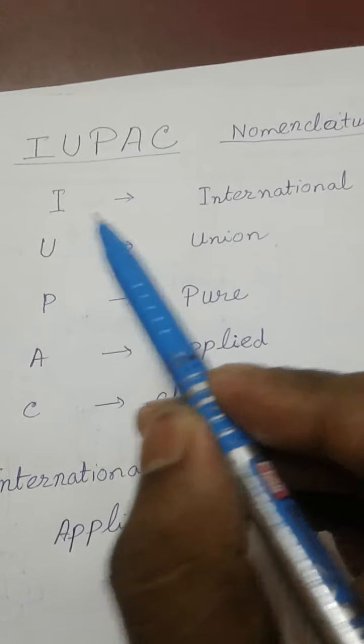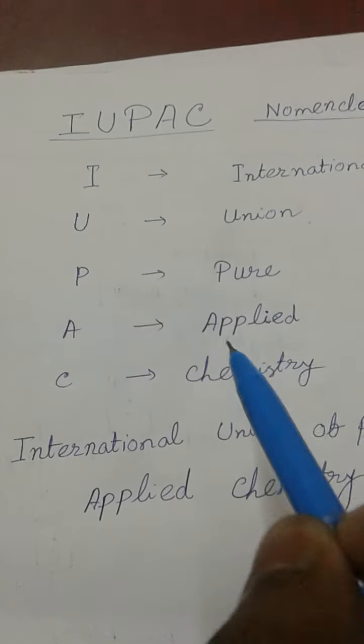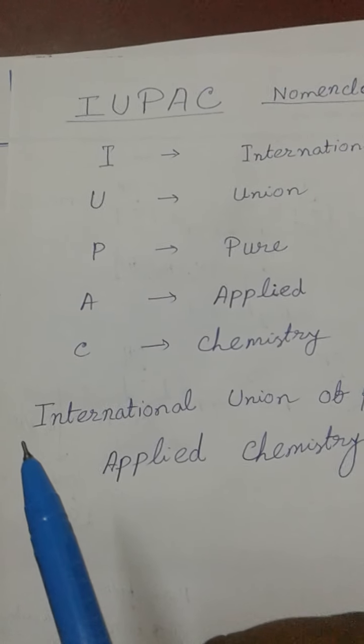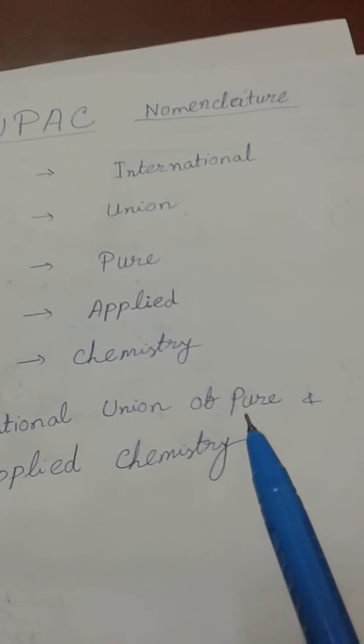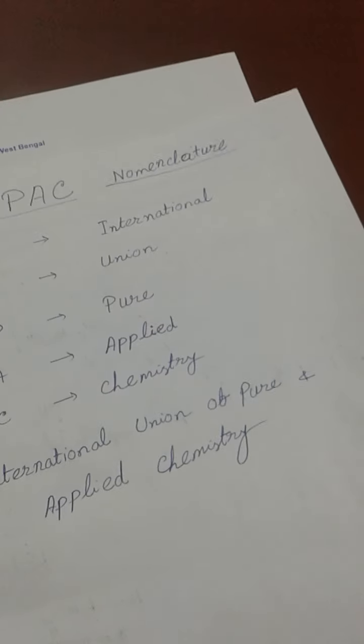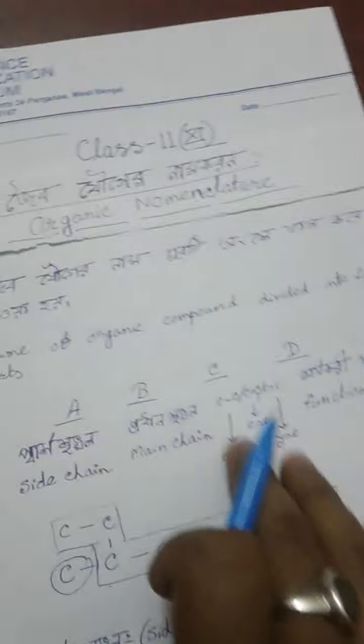IUPAC stands for I for International, U for Union, P for Pure, A for Applied, C for Chemistry. So the full name of IUPAC is the International Union of Pure and Applied Chemistry. Now we have to know what is the necessity of the IUPAC nomenclature.